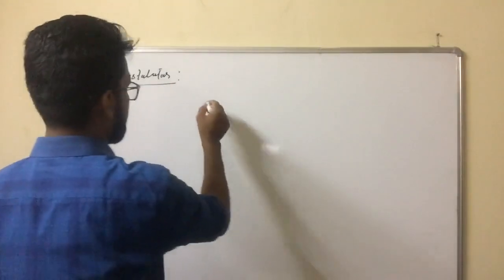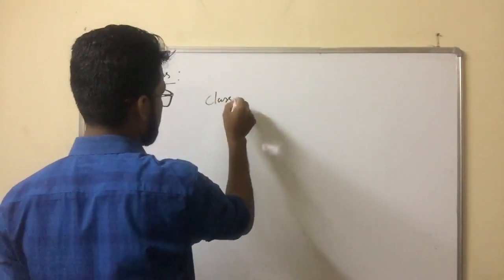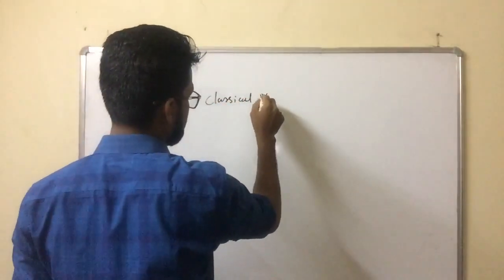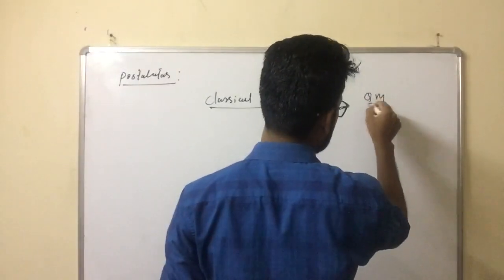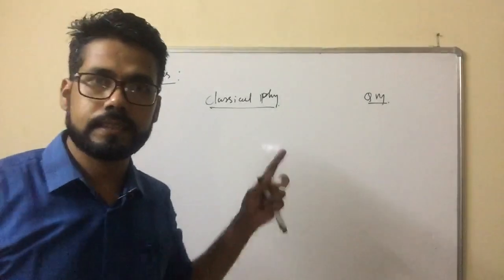First of all, classical physics, Newtonian mechanics, and quantum mechanics. What is the difference between classical and quantum mechanics?